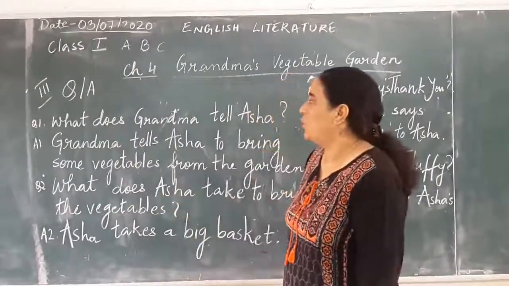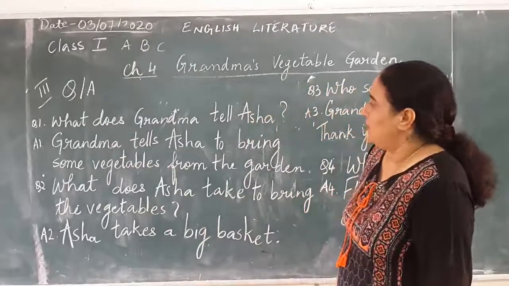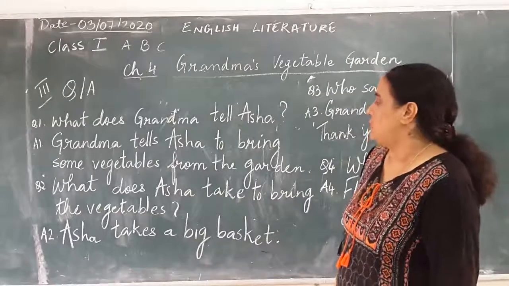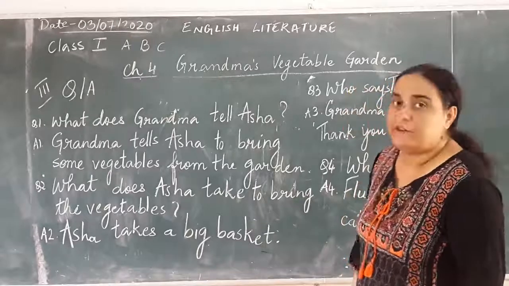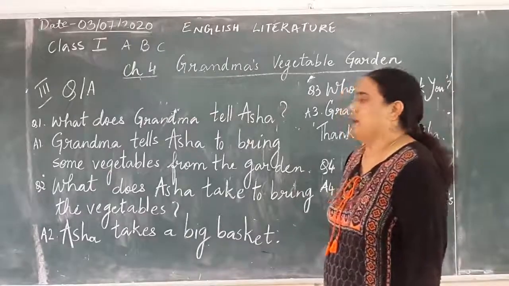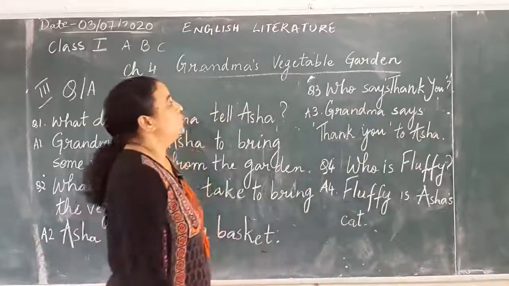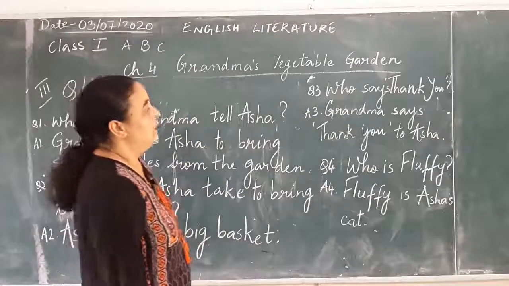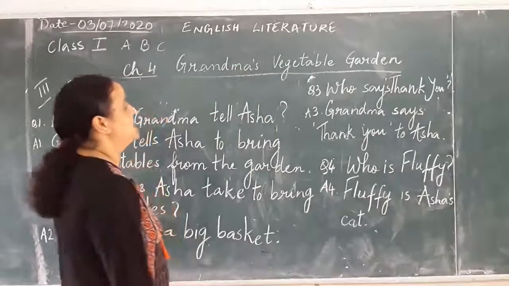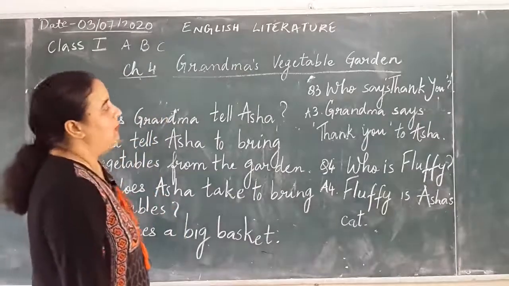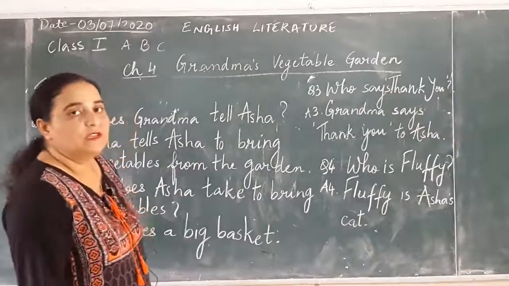Okay, so I'll just read it once again for you, so you won't have much of a problem. Question number 1 is, what does grandma tell Asha? Answer 1, grandma tells Asha to bring some vegetables from the garden. Number 2, what does Asha take to bring the vegetables? Asha takes a big basket. Full stop. Then number 3 is, who says thank you? Question mark. Answer 3 will be, grandma says thank you to Asha. Number 4 is, who is Fluffy? Fluffy is Asha's cat. Okay, so these are the 4 question answers.